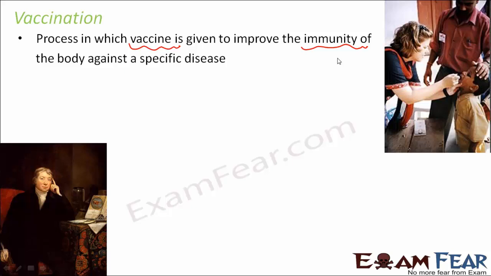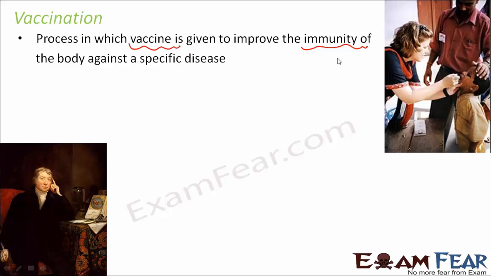Now in the process of vaccination, a vaccine is introduced inside the body of a person. And what is that vaccine? That is where we will see that microorganisms play a role. The purpose of this vaccine is to improve the immunity of the body against a specific disease.